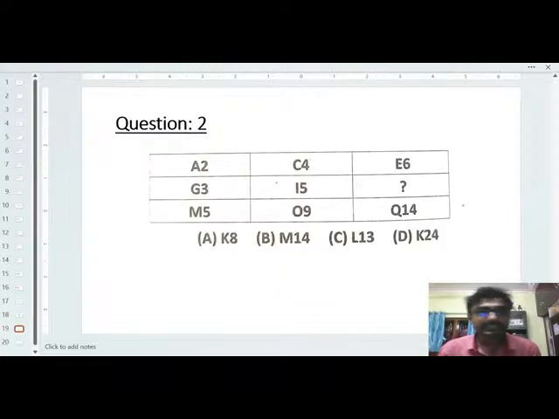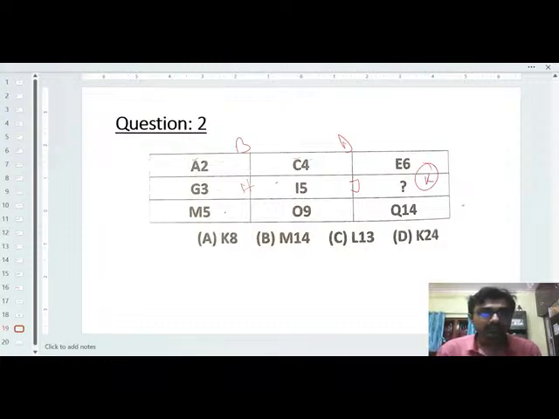Next is another numerical question: A2, C4, E6, G3, I5, likewise, and M5, O9, Q14, likewise. So what will be the option? See that A, then B, then C, then D. G, H, I, J, that could be K. That may be or may not be.